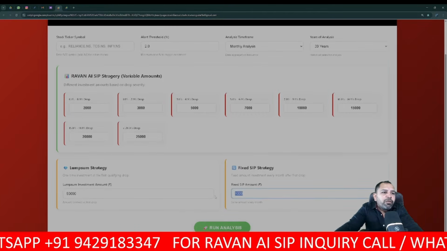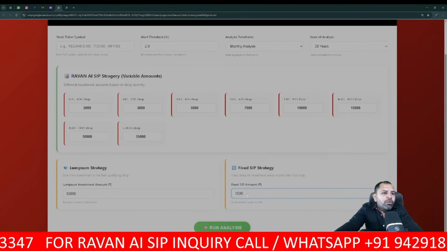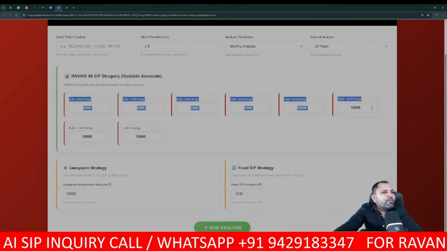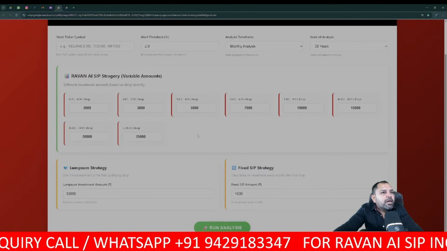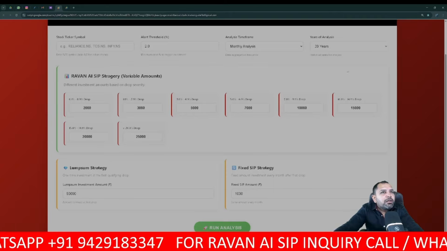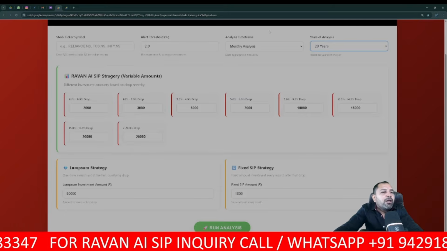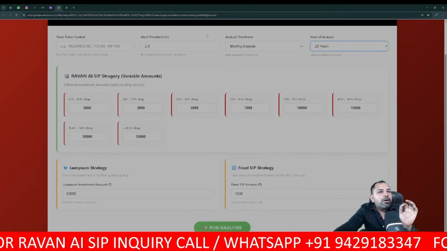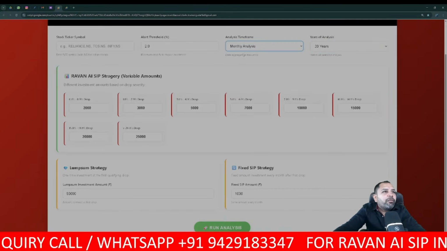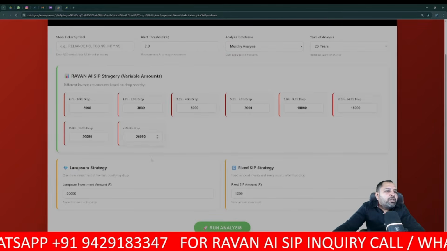If you are doing 1000 rupees of SIP, you can keep it as the default. If you do 10,000 rupees of SIP, you can change it accordingly. Similarly, based on crash values, you can update these values as per your need. By default it will be like this. If you want the last year comparison, you can do that from the year of analysis part. Positional traders who want weekly and daily analysis can choose weekly or daily from the analysis time frame list. So this is the data.